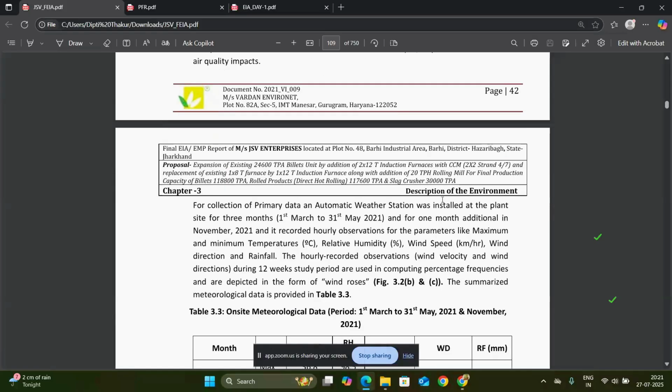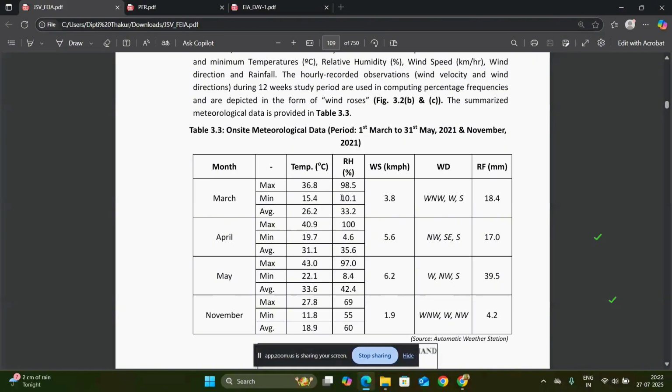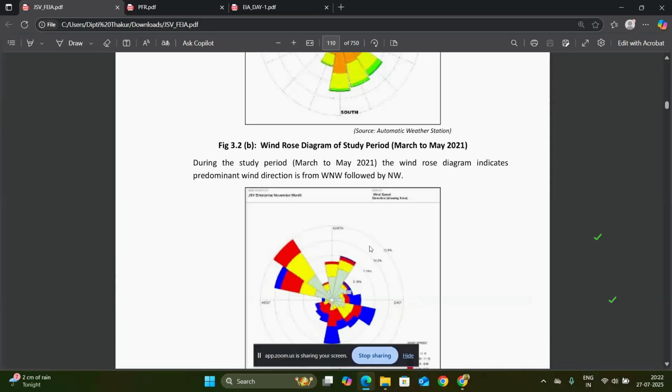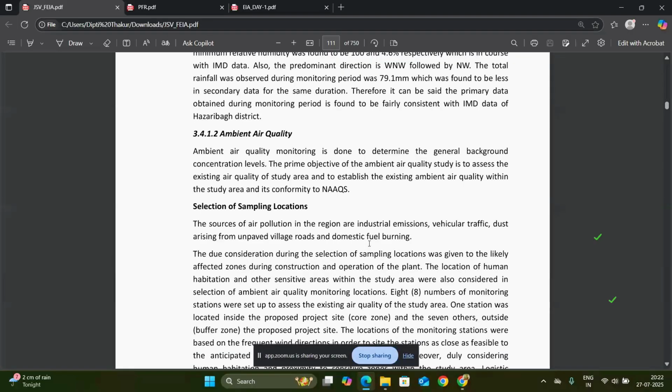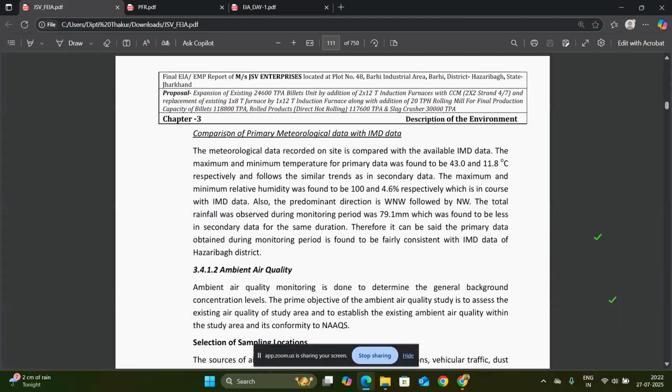These parameters were taken from 1st March to 31st May, and additionally November 2021 was also recorded for extra study. So the on-site meteorological parameters are mentioned here, and the comparison is also given in this report. I think there is no comparison written here. No, yes, the comparison of primary meteorological data with IMD data is written.